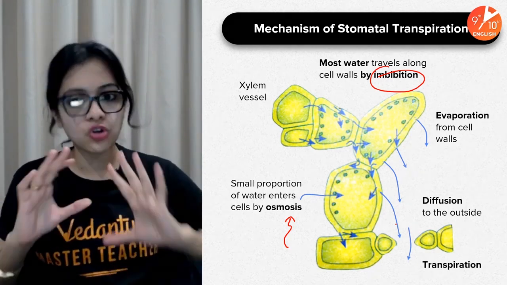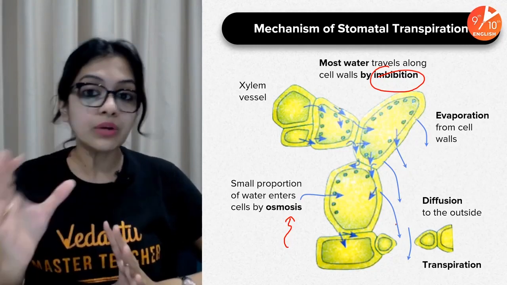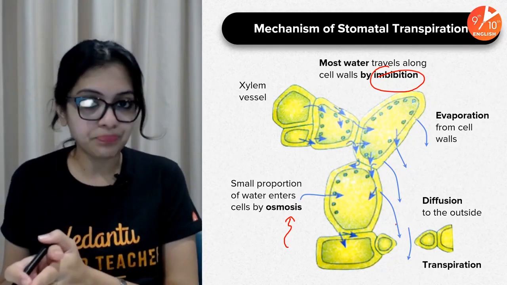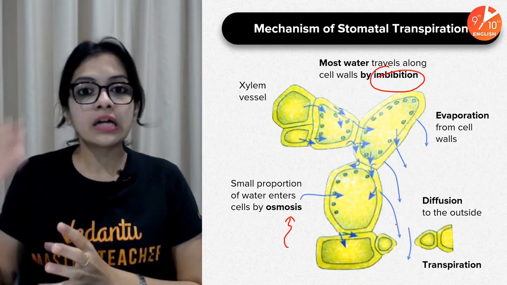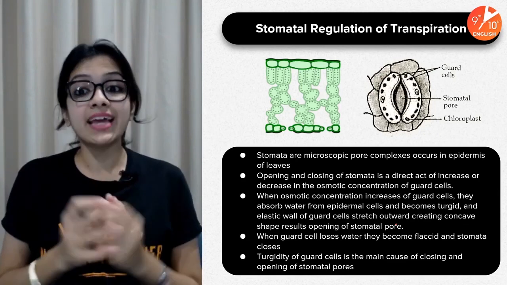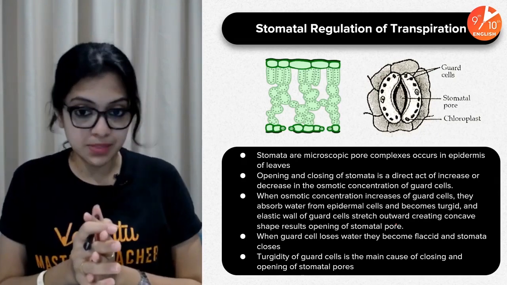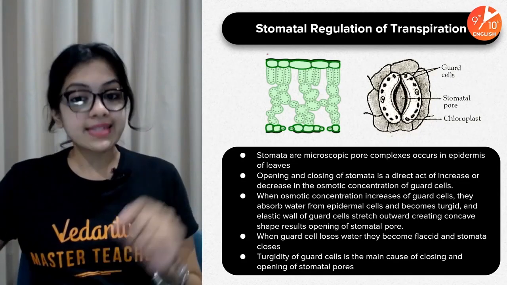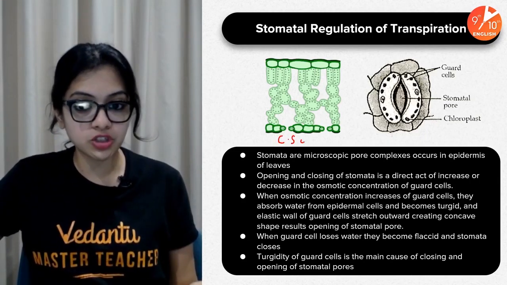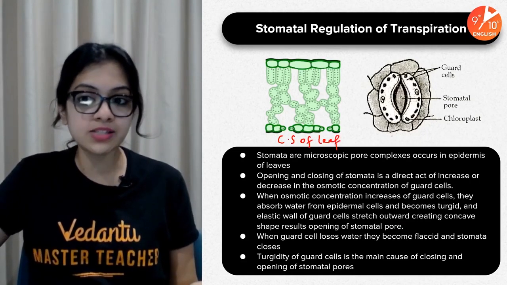So that's different. Let's not talk about root pressure right now. The only thing I want you to think about is stomatal transpiration, loss of water through the stomata. Now, what is it that regulates stomatal transpiration? As I have told you, in the cross section of a leaf, these are the layers that you would find.